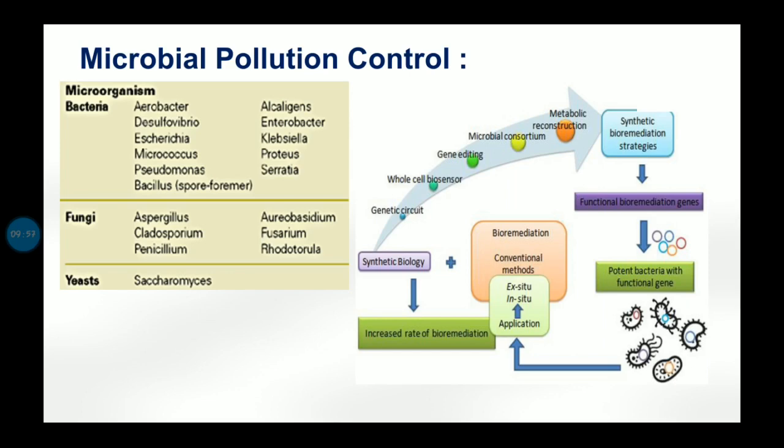Alright, now what is microbial pollution control? Since we talk about so many things, one of the main concerns in today's generation is controlling pollution. So how can we control pollution? First of all, one important thing is microbes, which can be used for solid waste disposal through a biogas plant. Microbes are being used in controlling pollution.